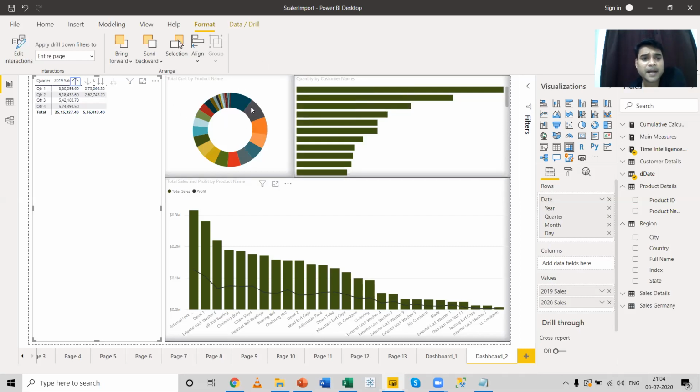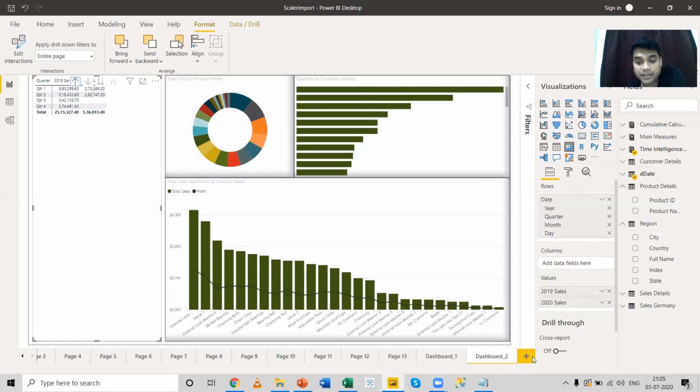I have this particular pie chart with me, and it contains the product details in terms of sales. I want to know in which country this product was sold through this particular option. So I want to know the country details in terms of sales where this particular product, external lock washer 7, was sold. How can we do that? We can achieve that through drill through.